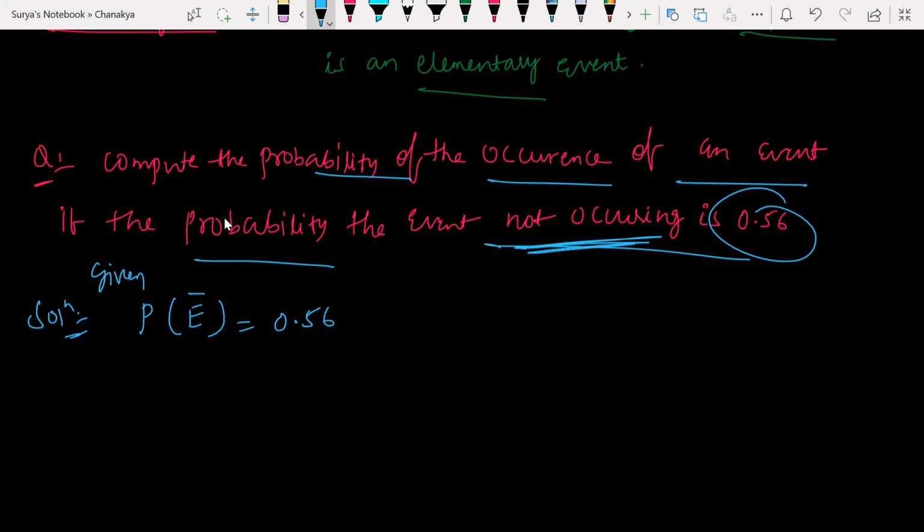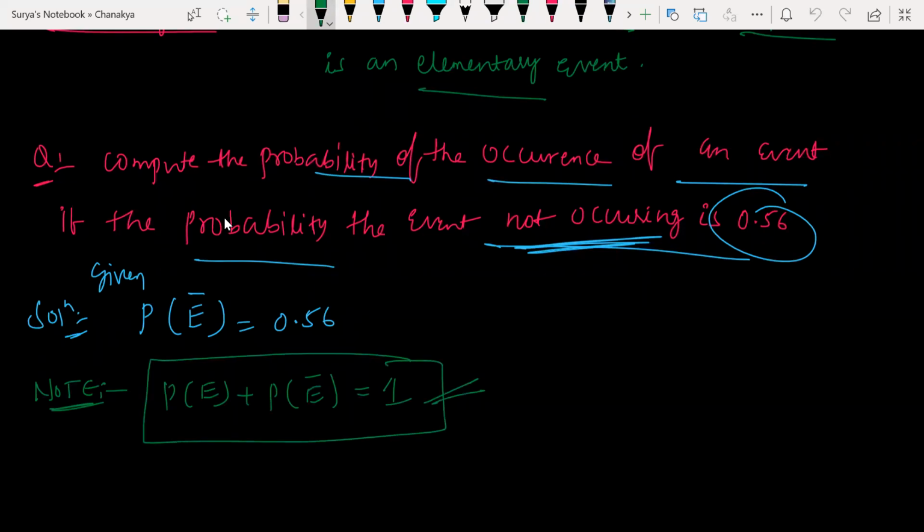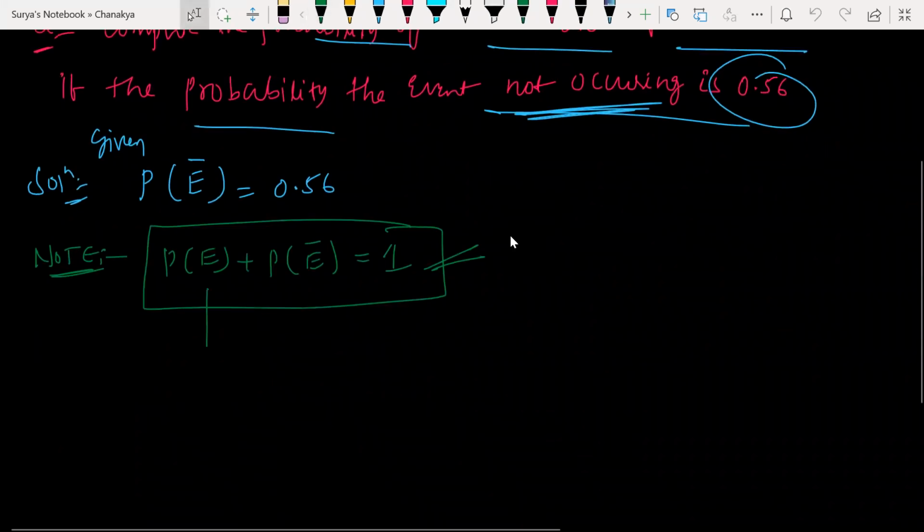All right. So what do we know here? Everyone take a note here. Probability of any event, P of E plus P of not E, is always 1. This is the rule of probability. Which means the probability of the event which is happening plus the probability of the event which is not happening is always 1. This is one event. When you combine both, that comes under one full outcome, one process.